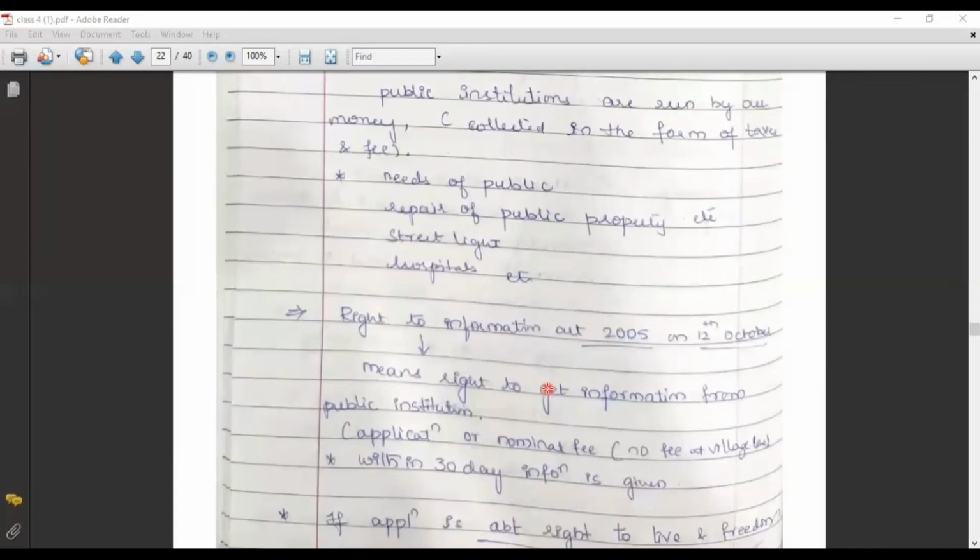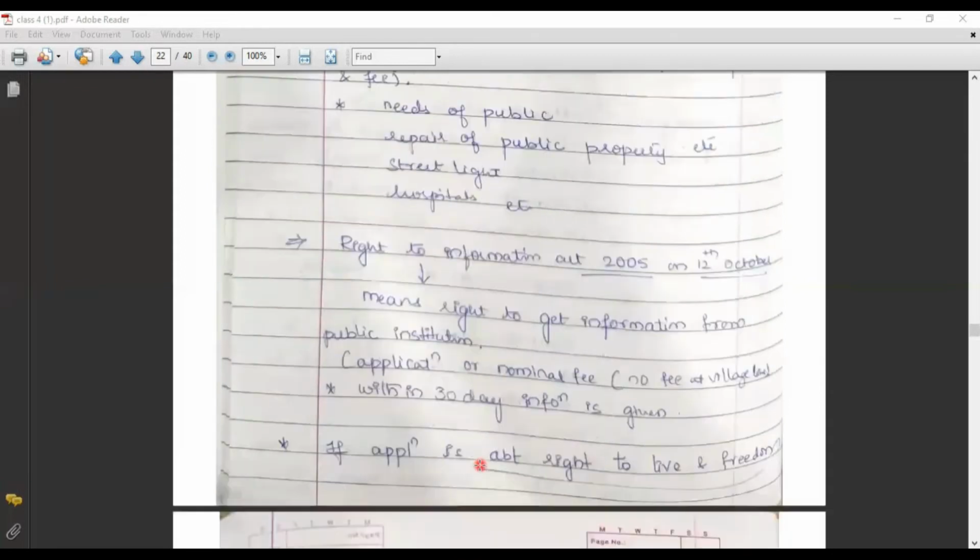There is a very important right, the Right to Information Act 2005, which came into force on 12th October. The main motto of this right is to get information from public institutions. Normally, any kind of information we can get from a public institution within 30 days.